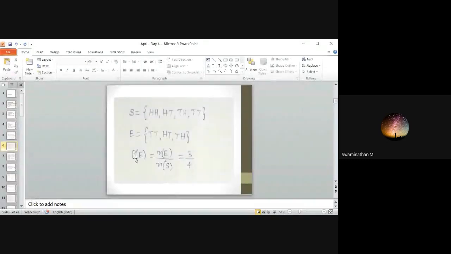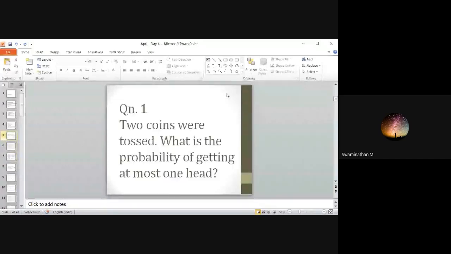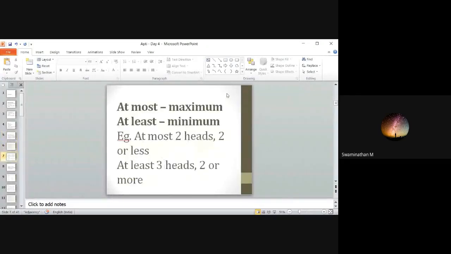Here at most means maximum one head, and at least means minimum. At most 2 heads means 2 or less, not 2 or more. At least 2 heads means 2 or more. Clear with at least and at most? Is it clear, guys? At least and at most. It is very basic. Don't confuse it.